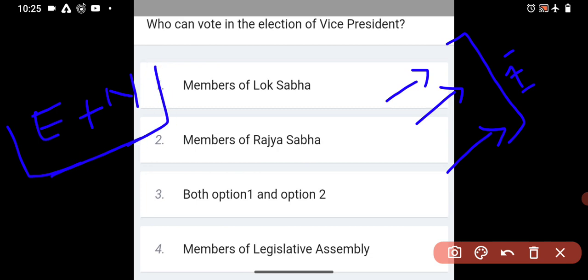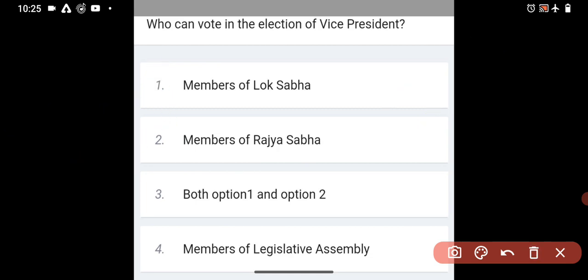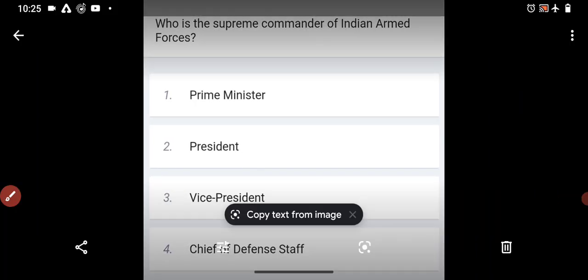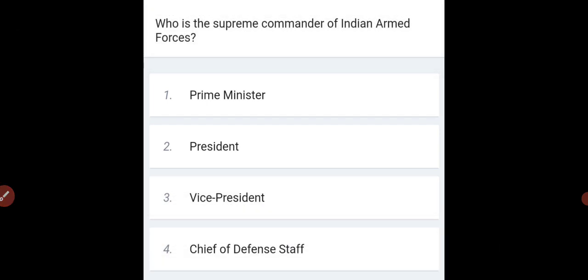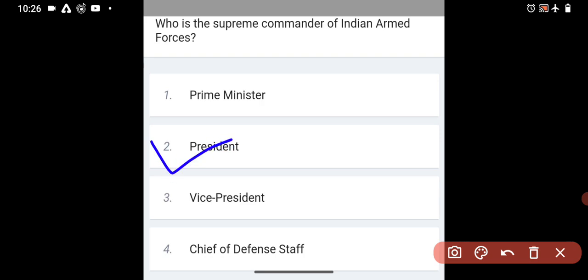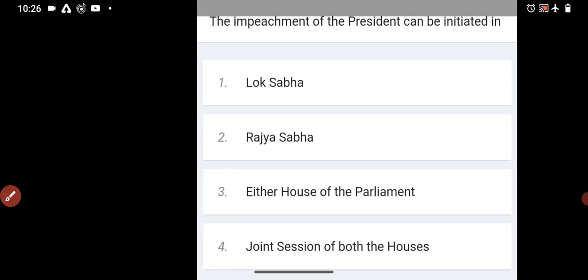So the answer is what? Both option 1 and 2. Okay. So moving to the next question. Who is the Supreme Commander of Indian Armed Force? Okay, we all know about this. Only one person, he is nothing else, our president. Okay, so moving to the next question.